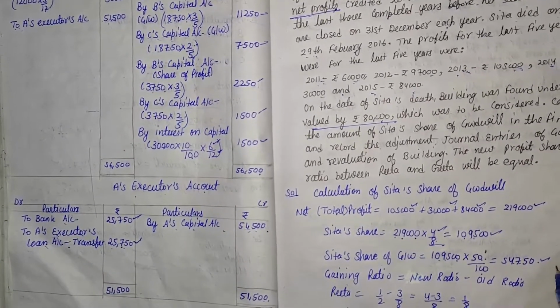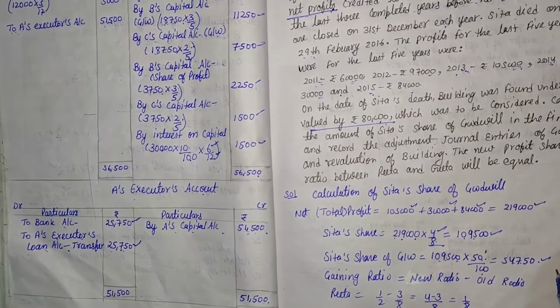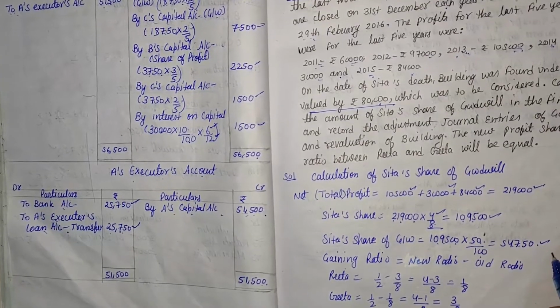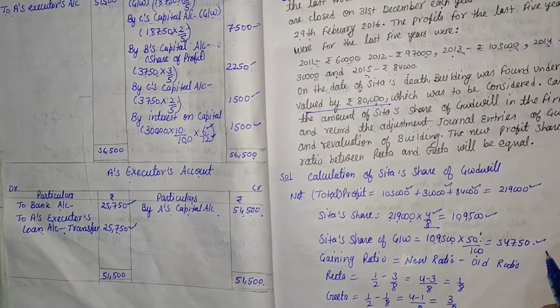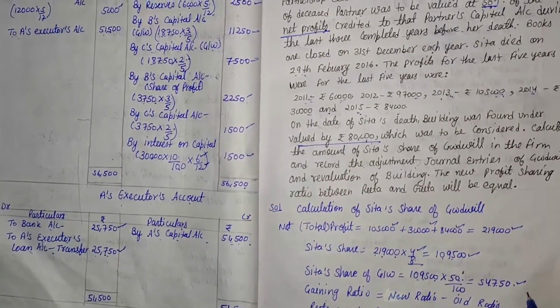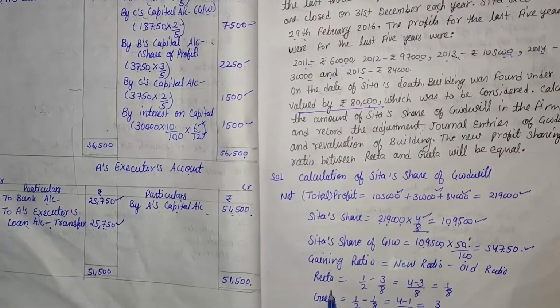And we know that the goodwill amount is distributed in the gaining ratio. So we will have to calculate the gaining ratio. What is the formula of gaining ratio? That is new ratio minus old ratio. The old ratio is given in the question, that is 4:3:1, and the new ratio is not given, so we take 1:1, that means 1/2 and 1/2.